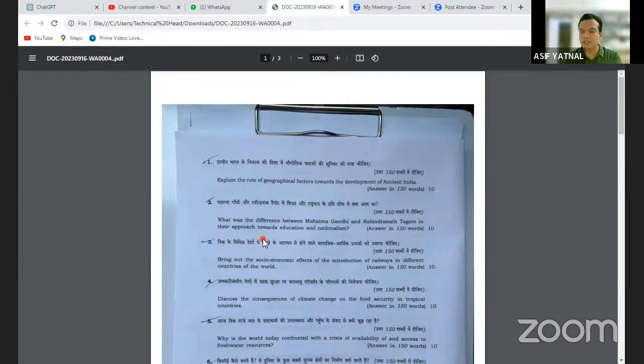Okay, so in GS paper 1, the major topics are ancient Indian history, especially art, culture, and literature, etc. Then the second topic which we have in history is world history and modern Indian history. Then we have topics like society, Indian society, problems of urbanization, then communalism, socialism, capitalism, these political philosophies. And lastly, we have geography, like major features of the world physical geography.